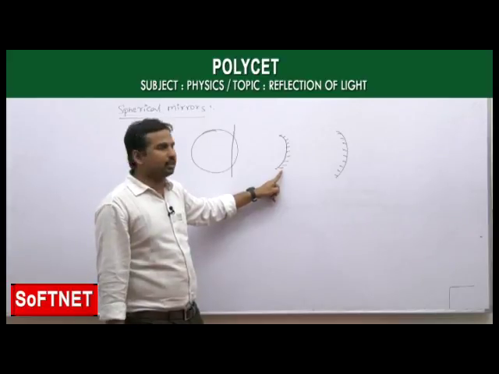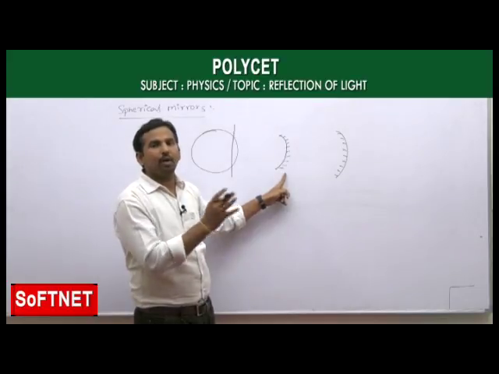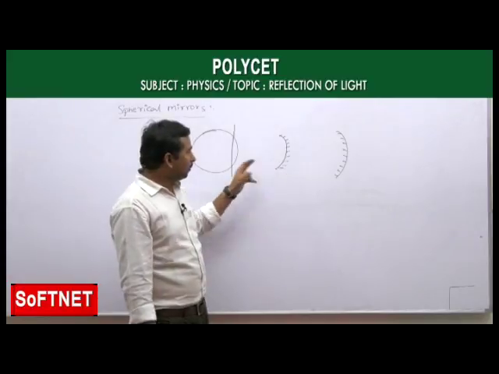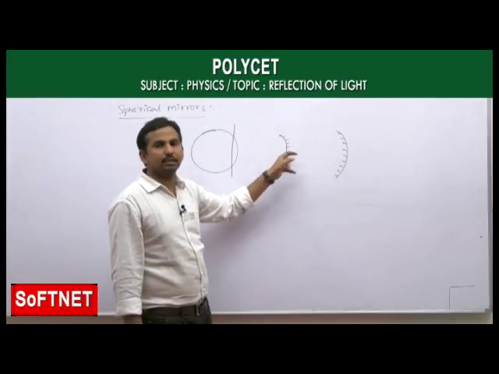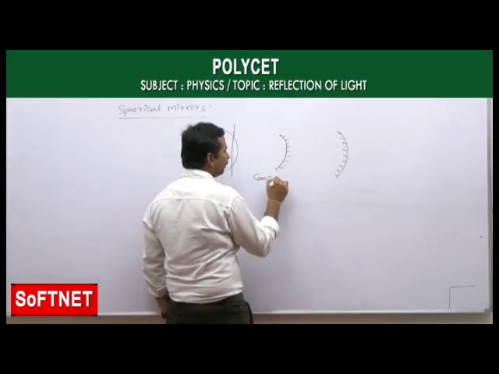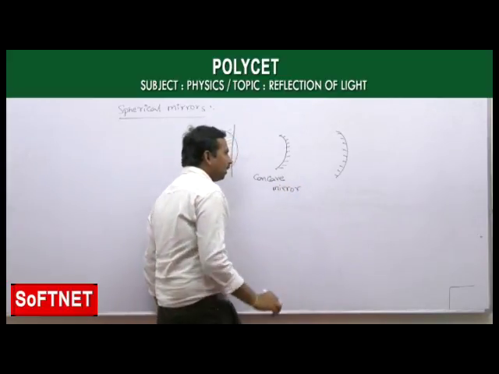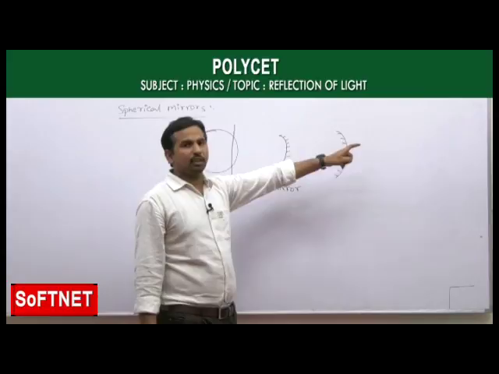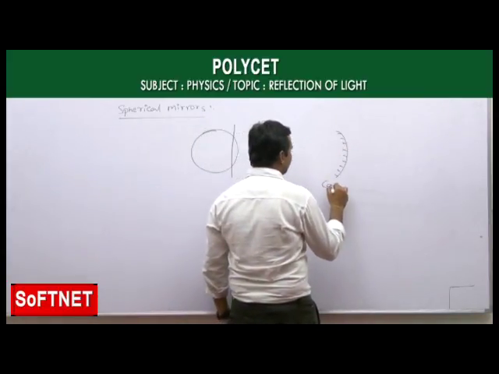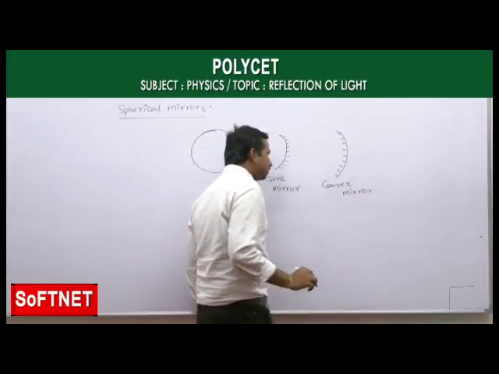And why do we silver? If you make this a silvered surface, no light rays will pass through it, because we need the reflection phenomenon. If you make the outer surface a silvered surface, then we call that a concave mirror. And if you make the inner surface the silvered surface, then this is called a convex mirror. This is called a convex mirror.